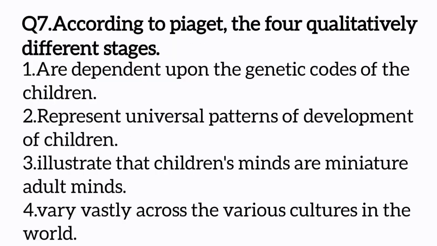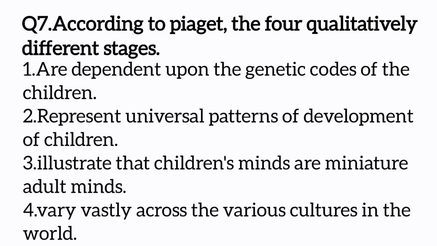According to Piaget, the four qualitatively different stages are dependent upon the genetic codes of the children, represent universal patterns of development of children, illustrate that children's minds are miniature adult minds, or vary vastly across the various cultures in the world.